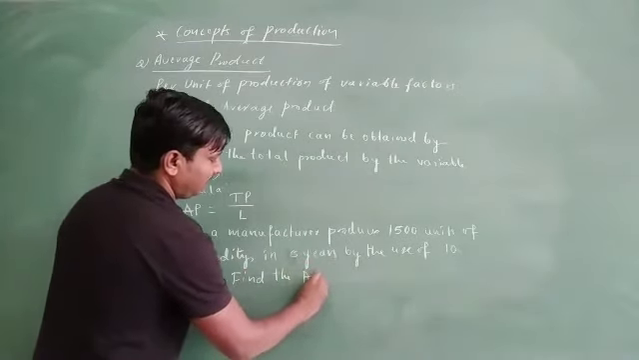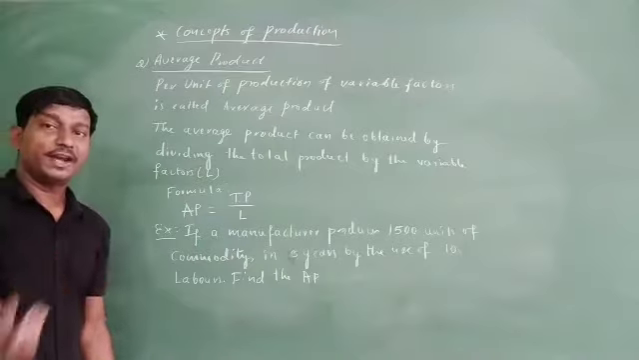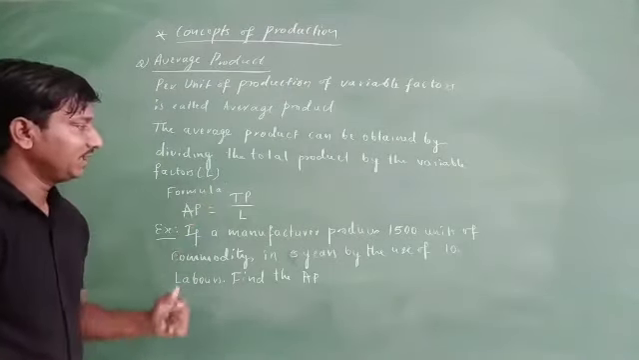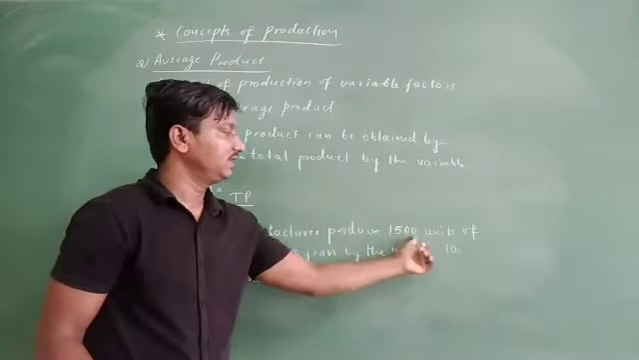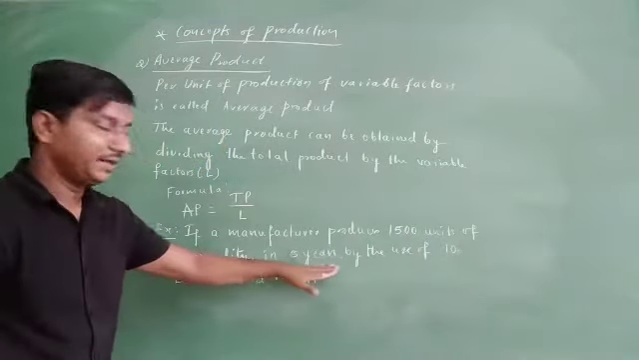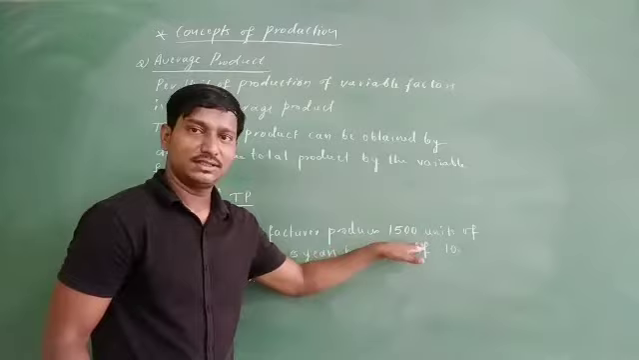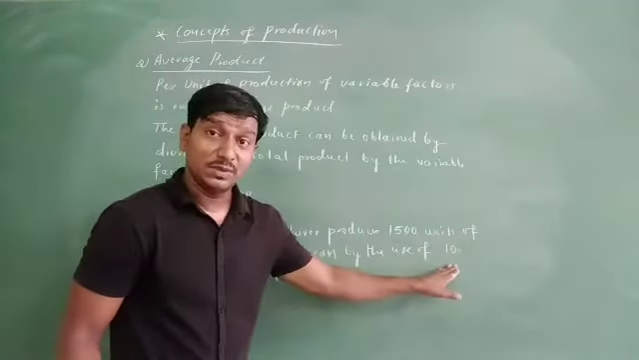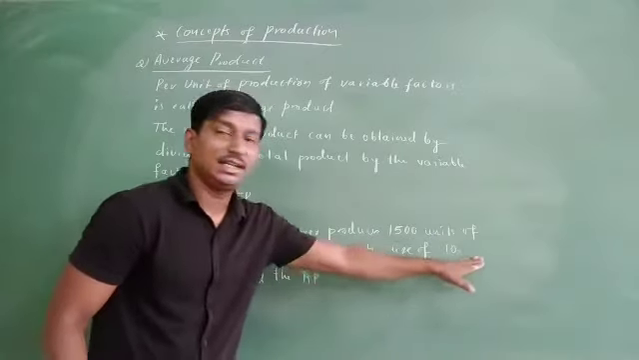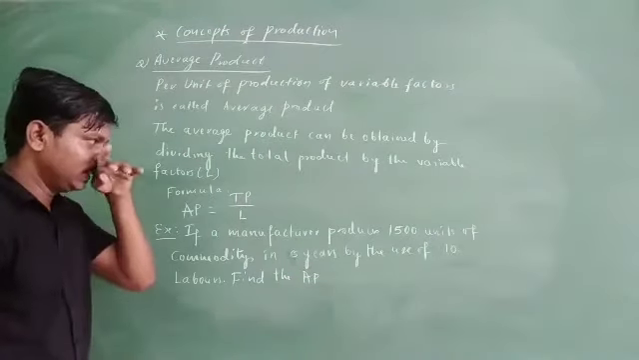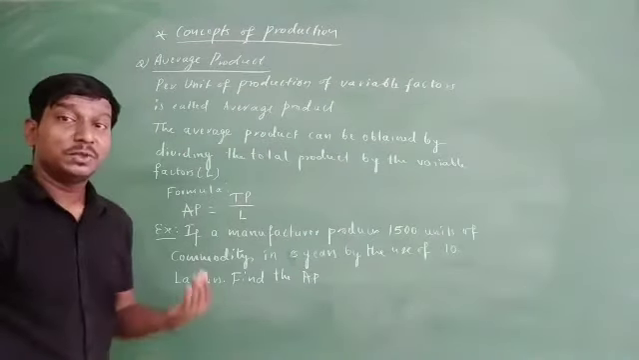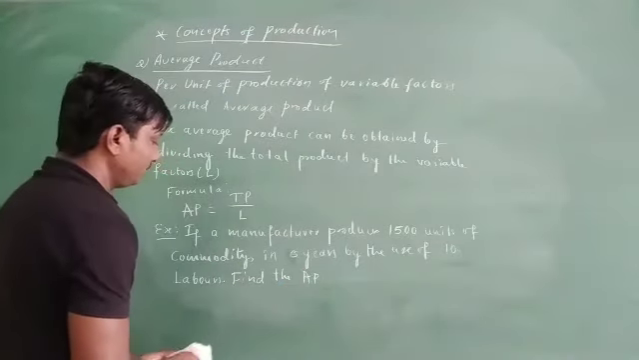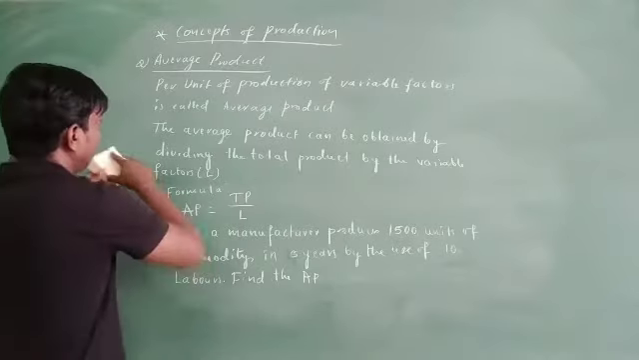Now we find the AP, the average product. How do you find the average product? You go through the formula, TP divided by L. What is the total production in the 5 years? The total production here is 1500 units. What are the labors used in the 5 years? That is 10 labors. So we have to find the per unit of the commodity for the labor.